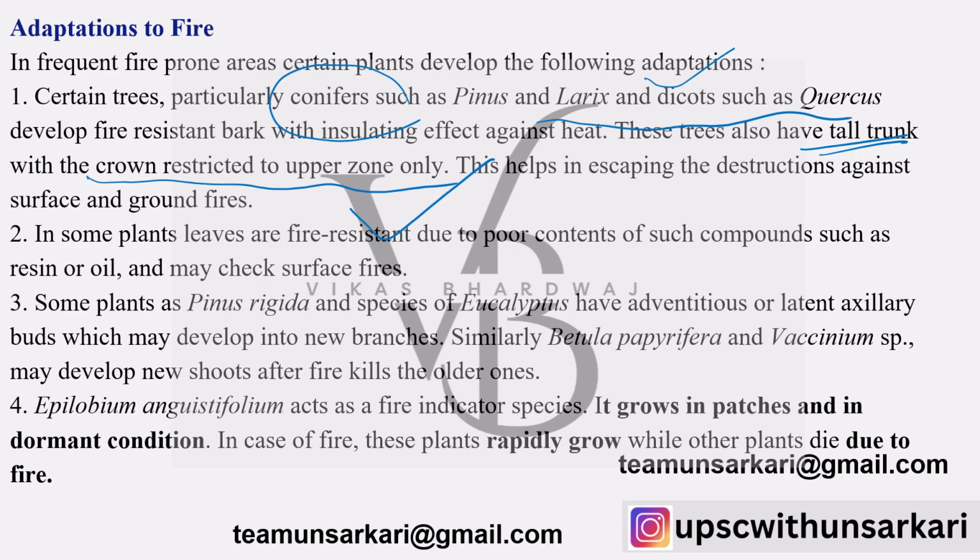Some plants like eucalyptus have adventitious or latent axillary buds which may develop into new branches and new shoots after fire kills the older ones. Similarly, Epilobium angustifolium acts as a fire indicator species. It grows in patches and in a dormant condition. In case of fire, these plants grow rapidly and other plants die due to fire.